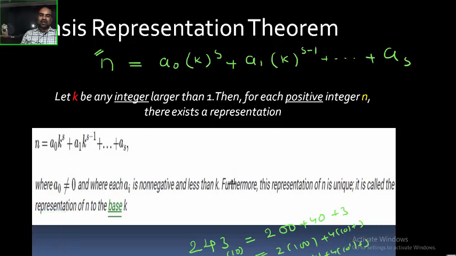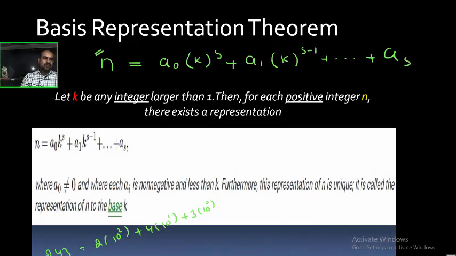So finally, 243 can be written as 2 into 10 power 2 plus 4 into 10 power 1 plus 3 into 10 power 0, which is 1. That is not a big problem. 10 power 0 is 1 only. Okay. Now observe these two, n and 243. Basis representation says that n can be written in this form. So what is a0, what is k? I will explain, but observe these two.